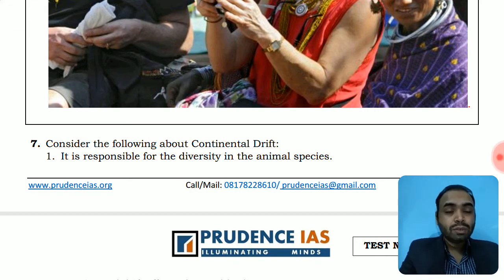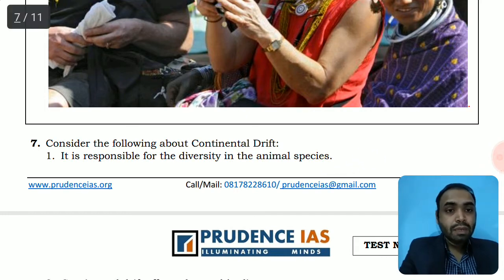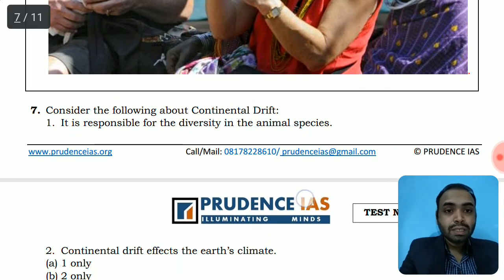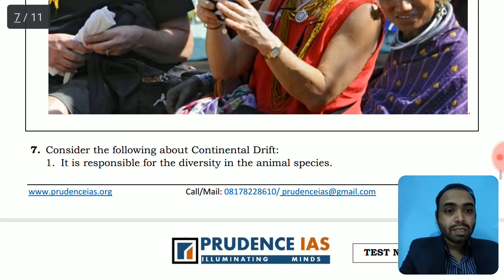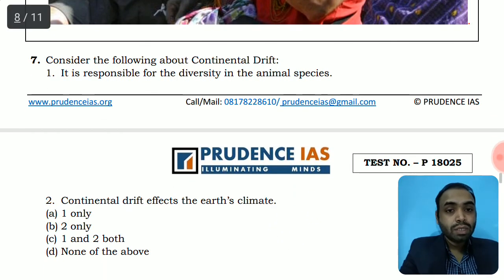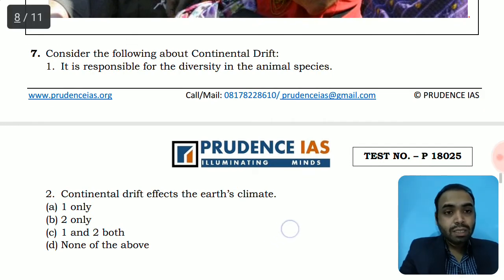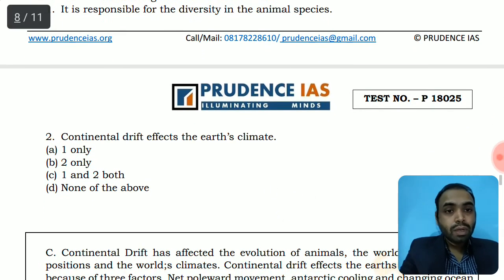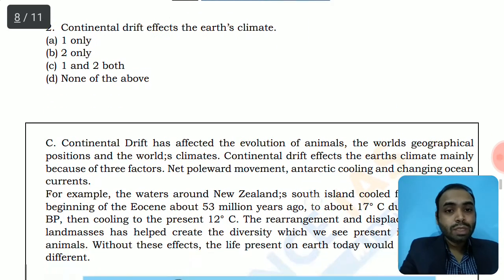Spreading of the continents to different regions of the Earth will expose them to different climatic conditions, which will create diversity in animal or plant species as well. So the first option is correct. Second, it affects the Earth's climate. Obviously, the different locations of different continents will change the climatic conditions of Earth as well, the local climate and overall climate. So both the options are correct.